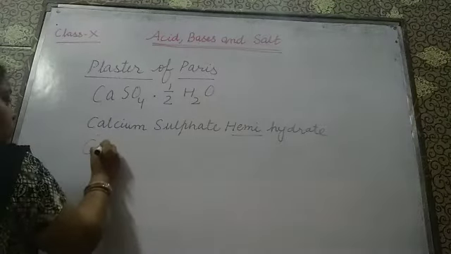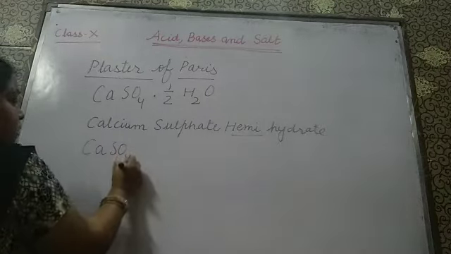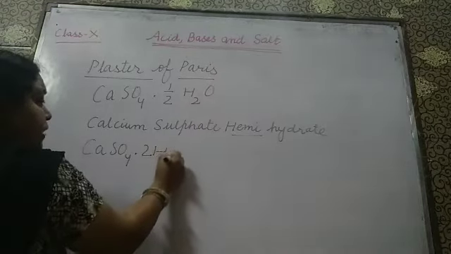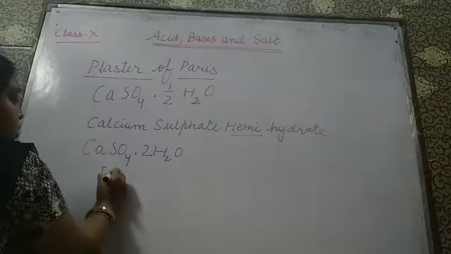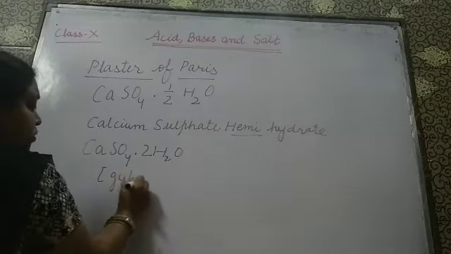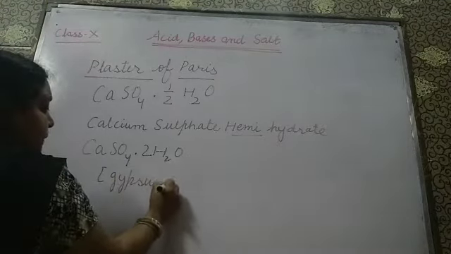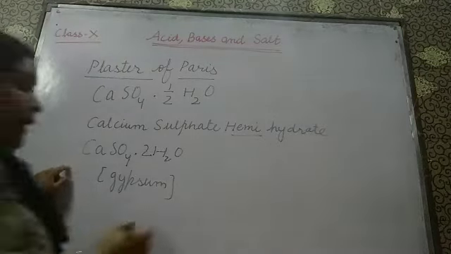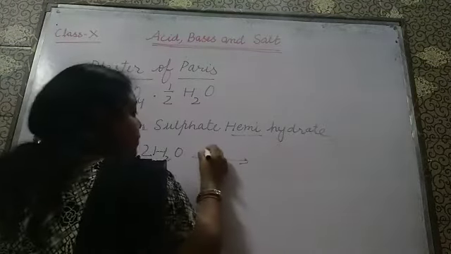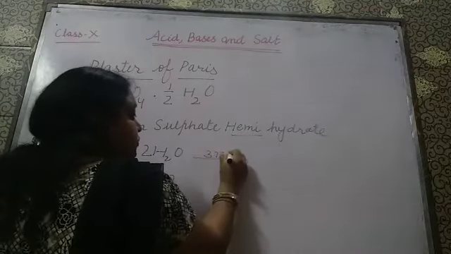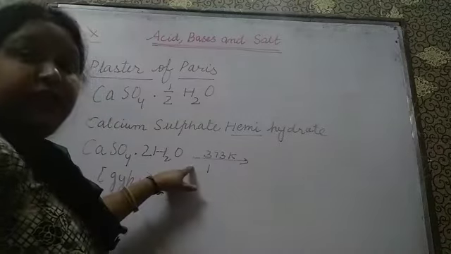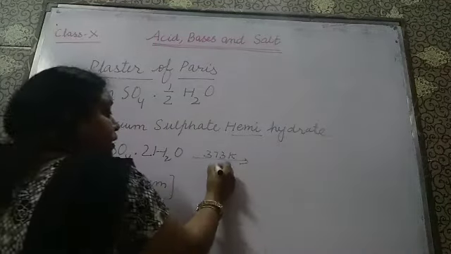First we will take CaSO4 dot 2H2O. What is it called? It is called gypsum. Okay. When we heat this gypsum at 373 Kelvin, or I can say, yes, 373 Kelvin means 100 degrees Celsius.